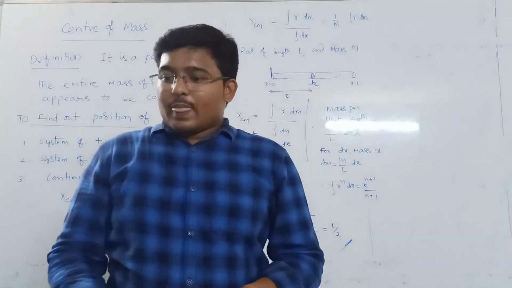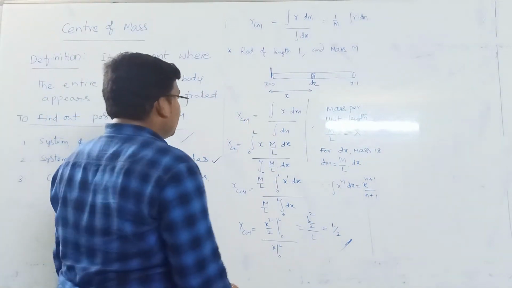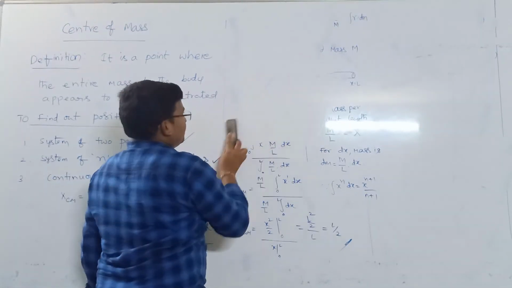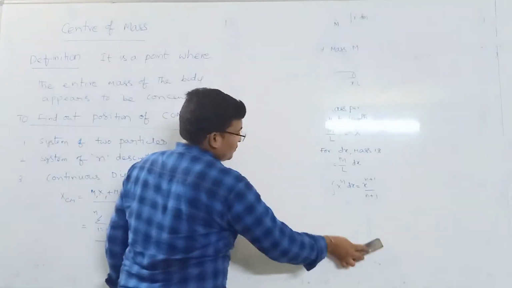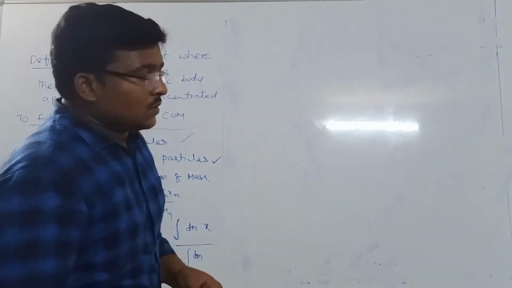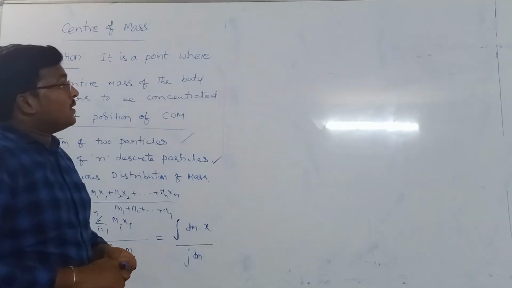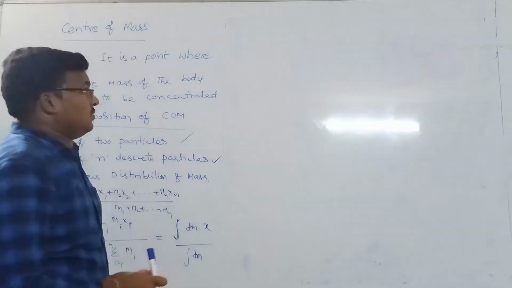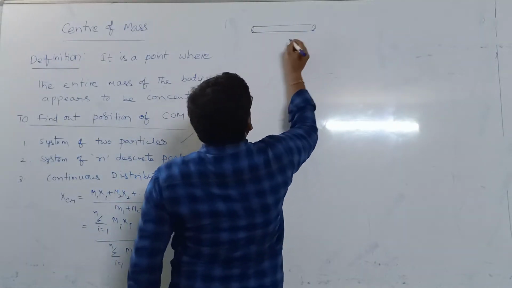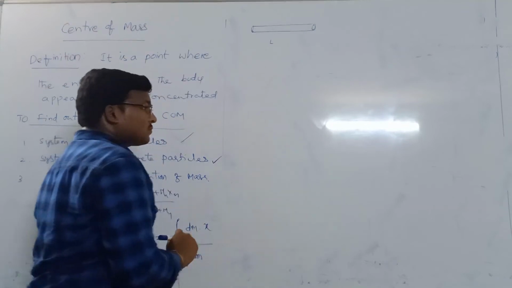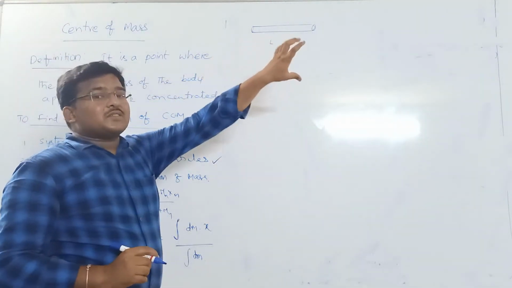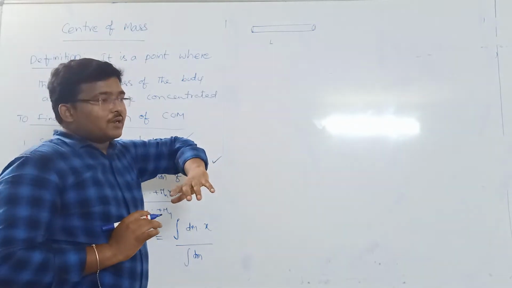Now let me solve one more thing. So for example, take a rod of length L, and its linear density is increasing. It is not uniformly distributed.